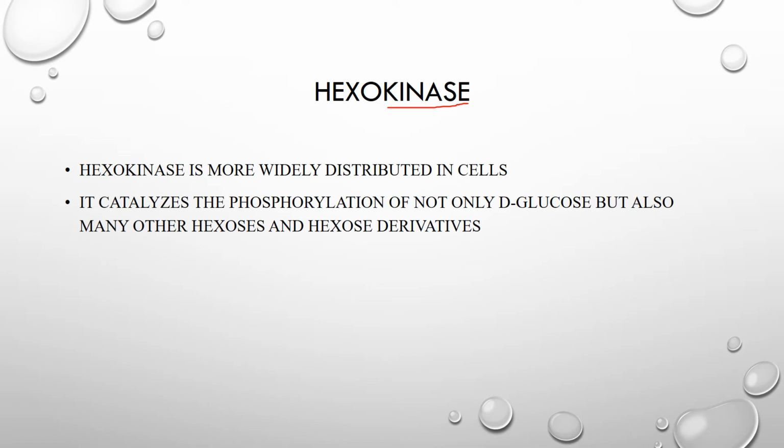It can act on any hexose, or any sugar that contains 6 carbons. So not only glucose, there are many other 6-carbon sugars like allose, aldose, galactose, fructose, like that. This hexokinase can act on these sugars. It is present in yeast and bacteria.